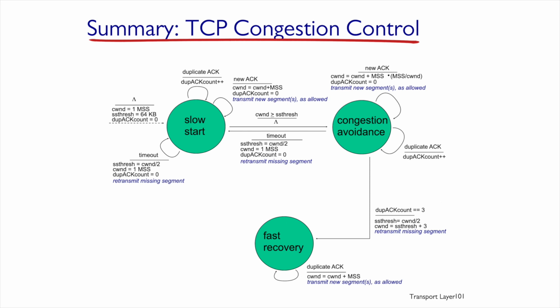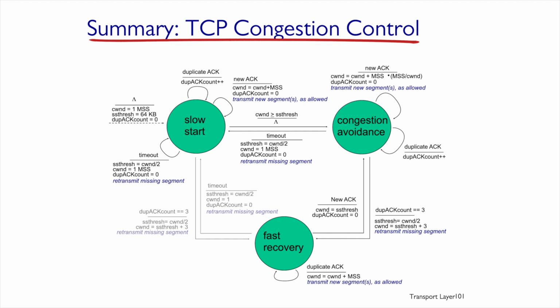Also, there is another state called fast recovery. We said we don't always have to wait for a timeout, and we can use that time. Sometimes segments still come in. Only a tiny number of segments is lost. TCP is a pipeline protocol, and acknowledgments are realized by the receiver sending an acknowledgment with the next anticipated serial number.